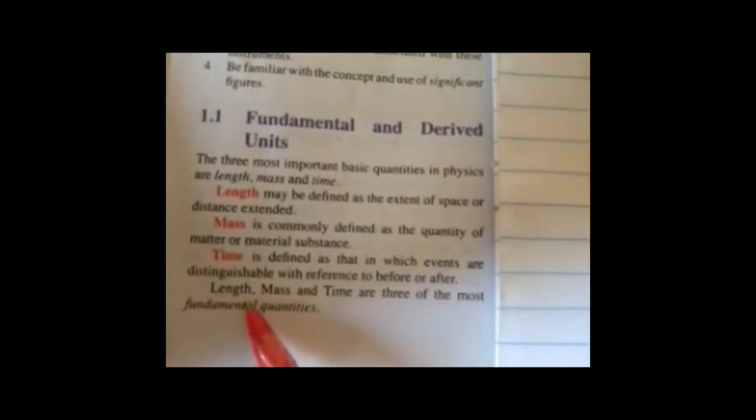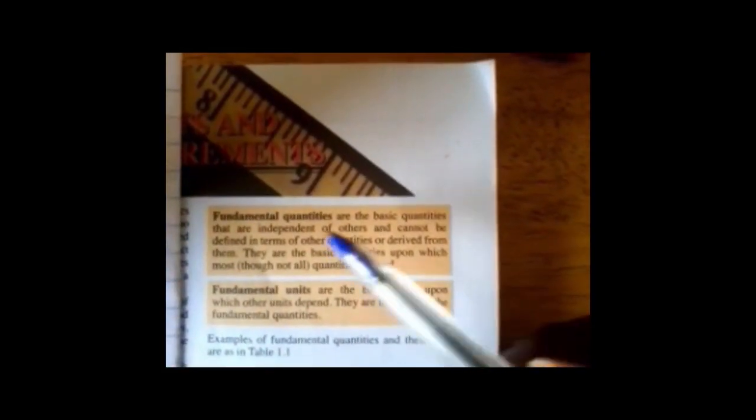Lastly, we have time. Time is defined as that in which events are distinguishable with reference to before or after. So time is just the period in which events occur. So in summary, the basic and most fundamental quantities are length, mass, and time. So now we're looking at fundamental quantities.